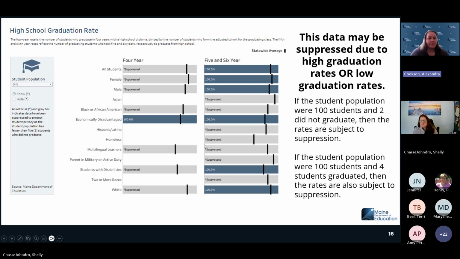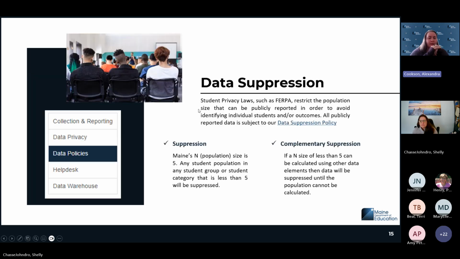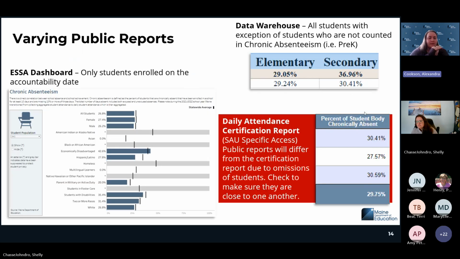So highlighted here in red, that section is just a small section of what you would see in the daily attendance certification report. Superintendents, data specialists, anyone who's reporting this data up have an opportunity to see those counts before the data are certified. So if they look off, this would be where you would want to do some deep dive.